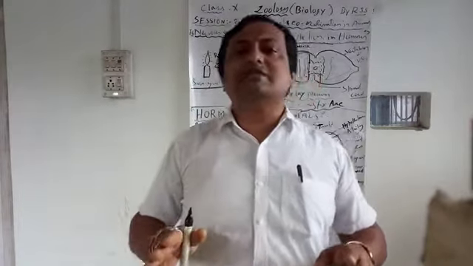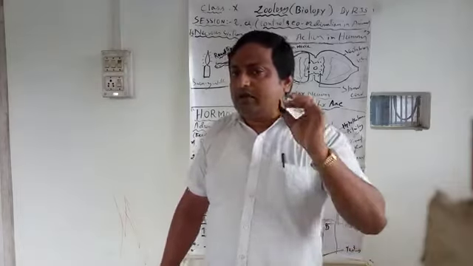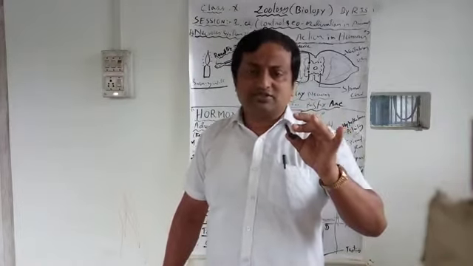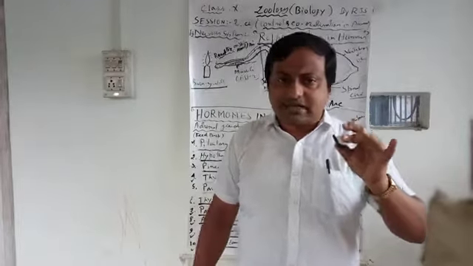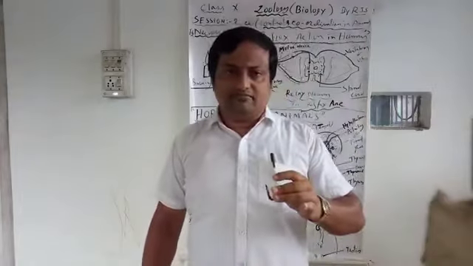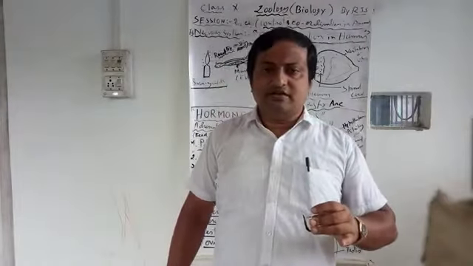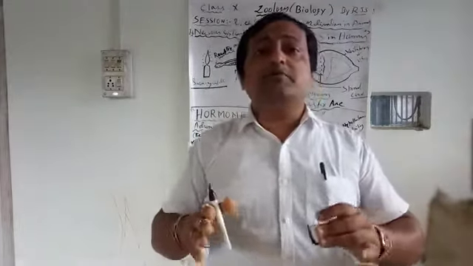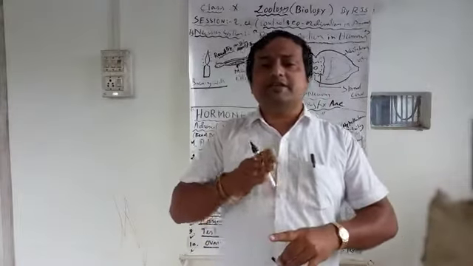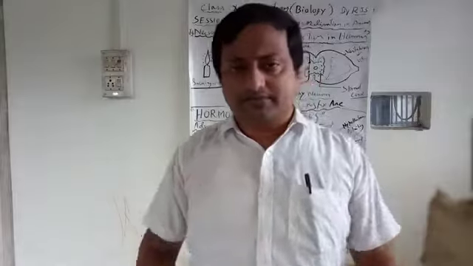But sometimes, due to some emergency situation, to protect the body, every piece of information normally goes to the brain through the sensory nerves. But in emergency situations, to protect the body from major injury, without the involvement of the brain, the spinal cord protects the body.